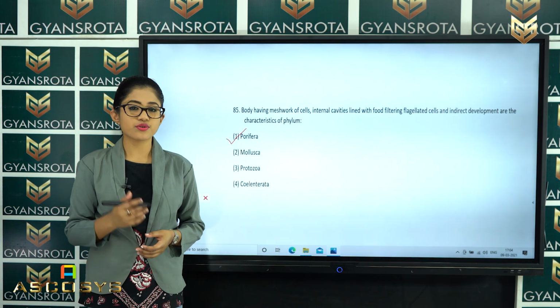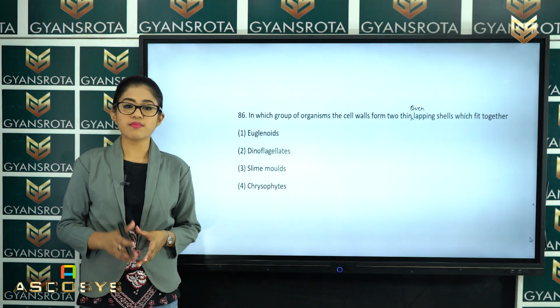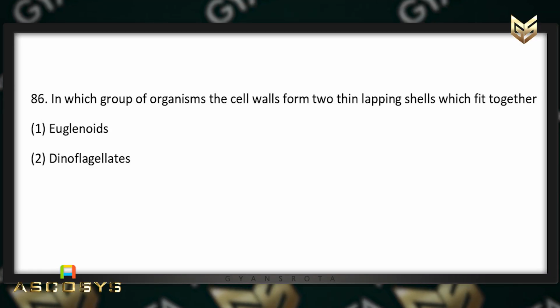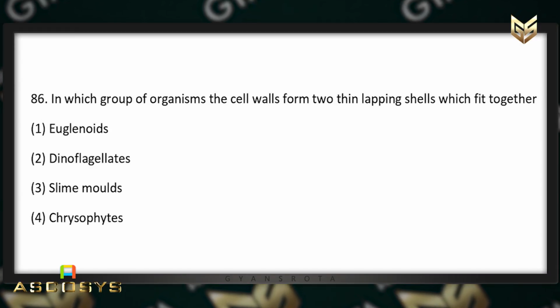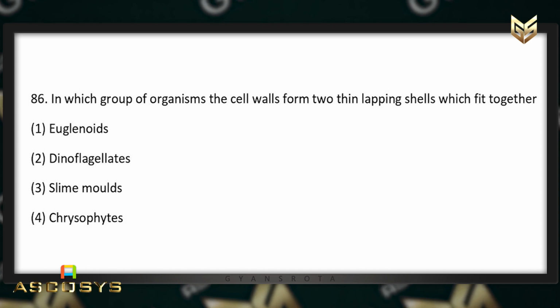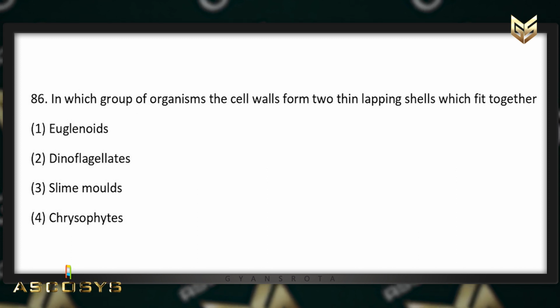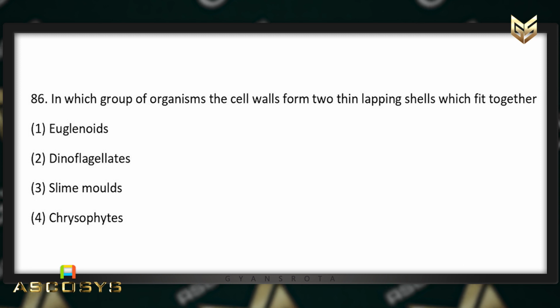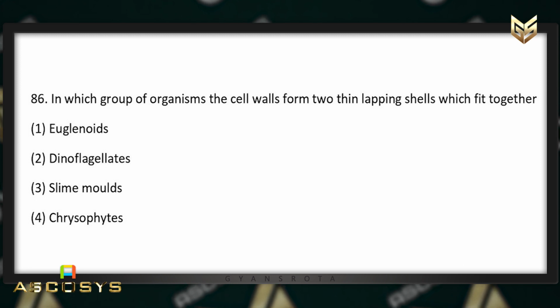Now, let us see the next question. The next question is question number 86. In which group of organisms do the cell walls form two thin overlapping shells which fit together? Is it euglenoids, dinoflagellates, slime molds or chrysophytes?